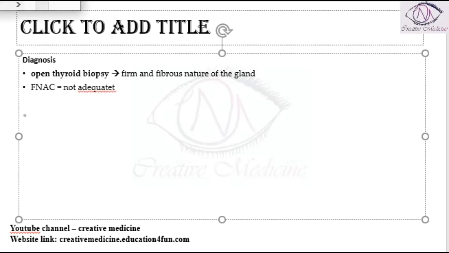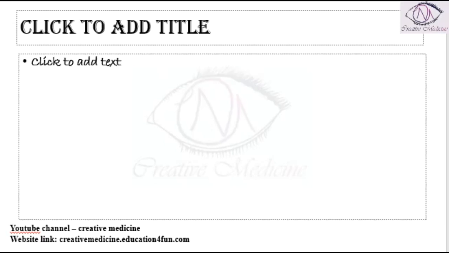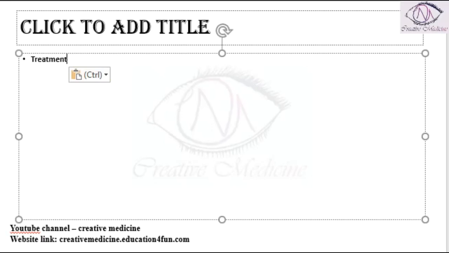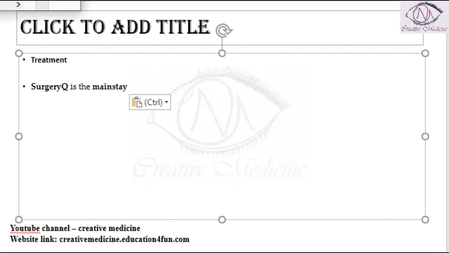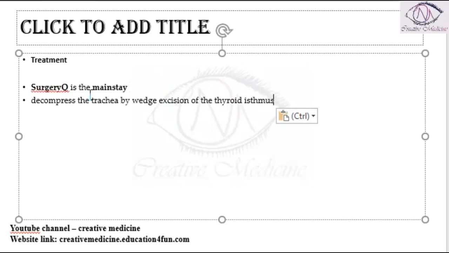Then, treatment of Riedel's thyroiditis. Surgery is the mainstay of treatment. If it compresses the trachea, the thyroid isthmus should also be excised. First, you should decompress the trachea and excise the tissue by a wedge resection.